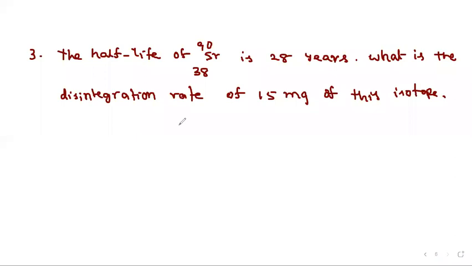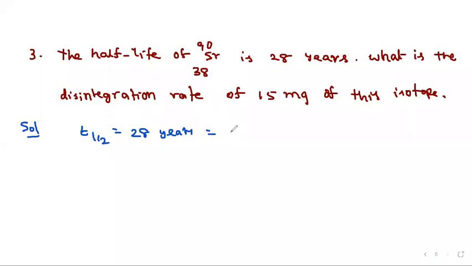The half-life of strontium is 28 years. What is the disintegration rate of 15 milligrams of this isotope? Okay, so see here. The half-life of strontium is given. That means T half-life is equal to 28 years.